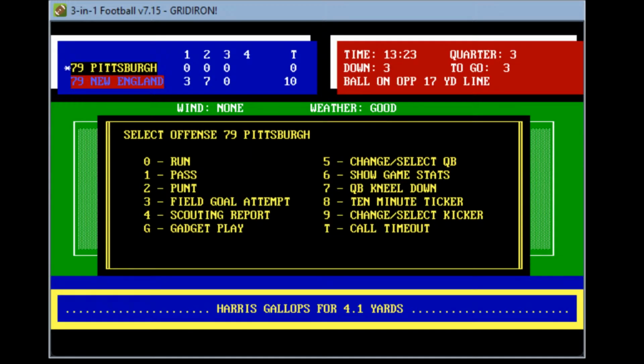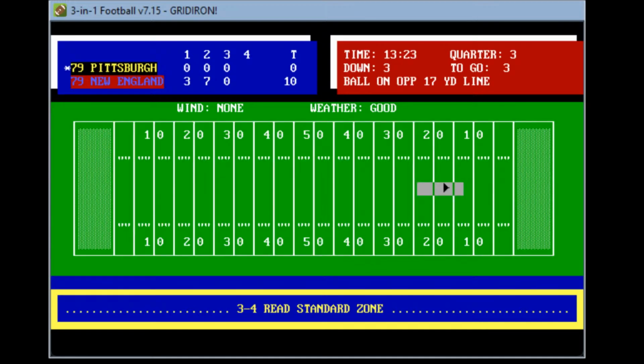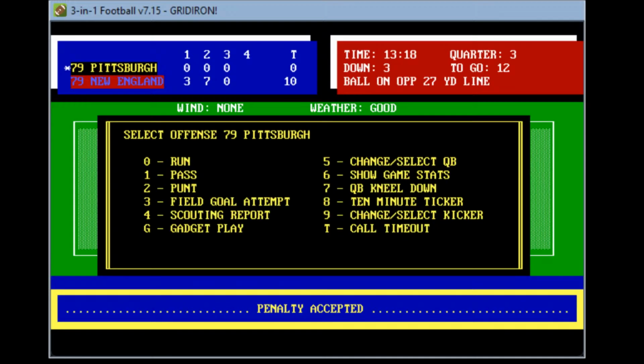Big play here for the Steelers. If they can score 7 here and kind of put some emphasis on their defense, they can really do something here. Let's see what they decide to do. Let's pass. Let's look for that screen pass. 3rd and 3, dropping back, finds Swan, throws, but it falls incomplete, and it's a penalty on Pittsburgh. Boy, the penalties have absolutely killed them. 3rd down from 12 now at the 27.